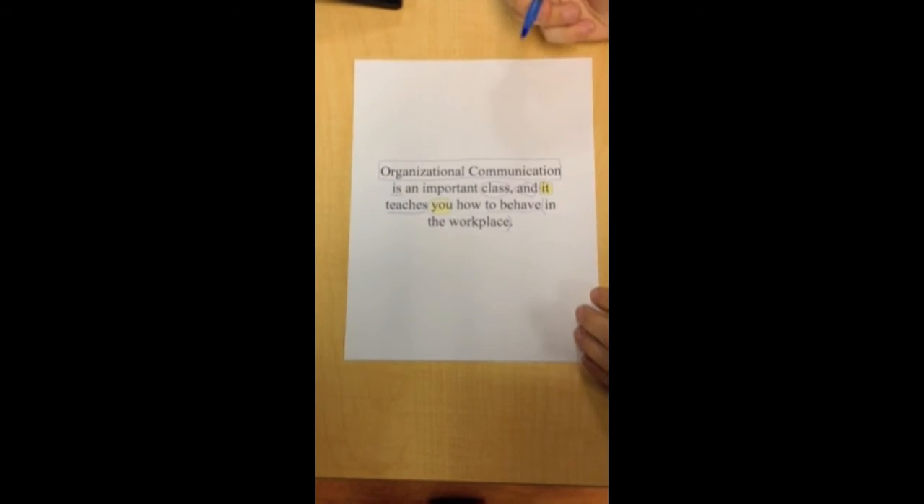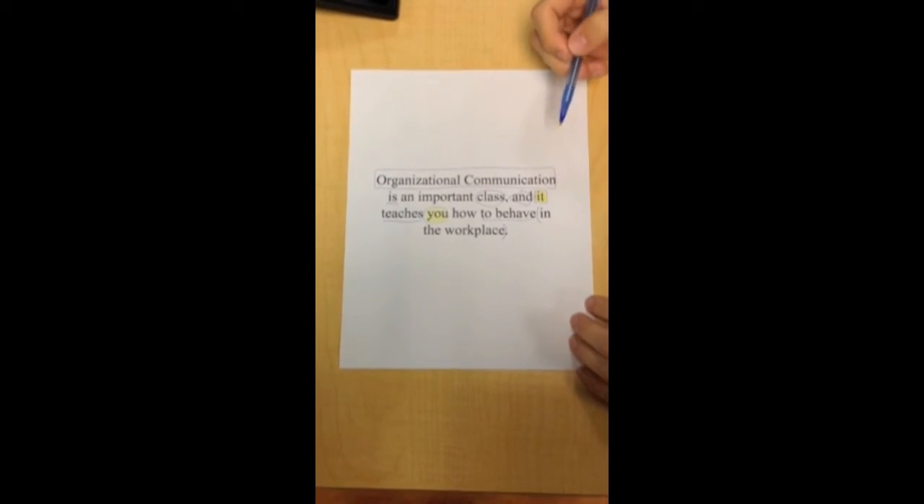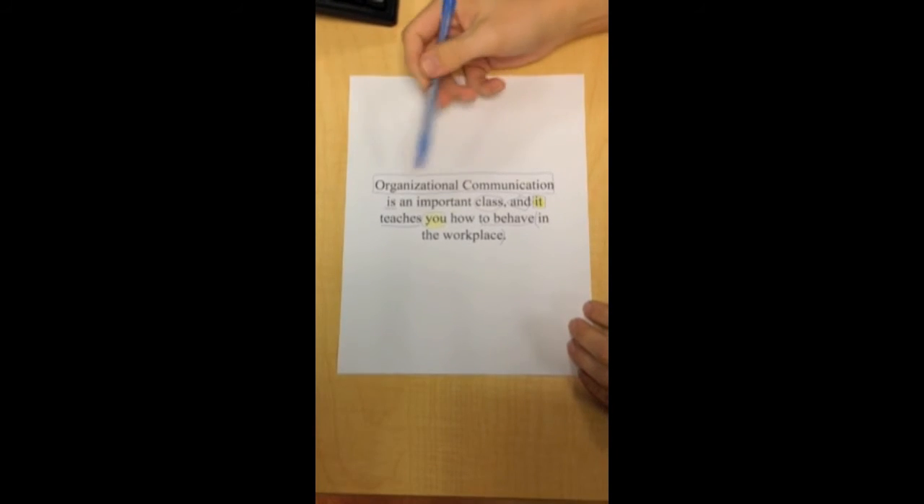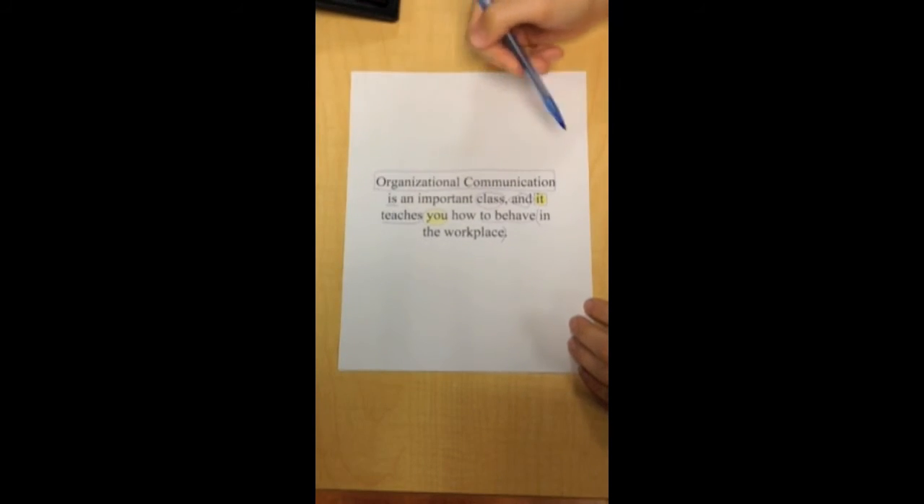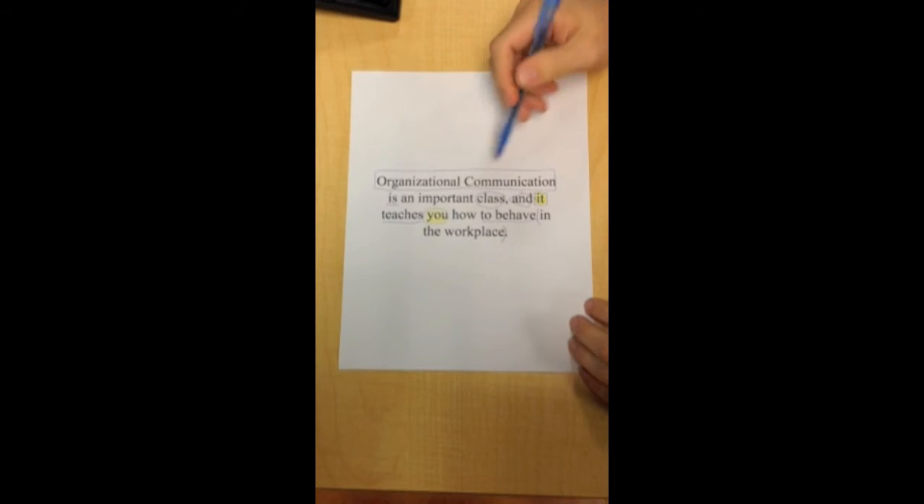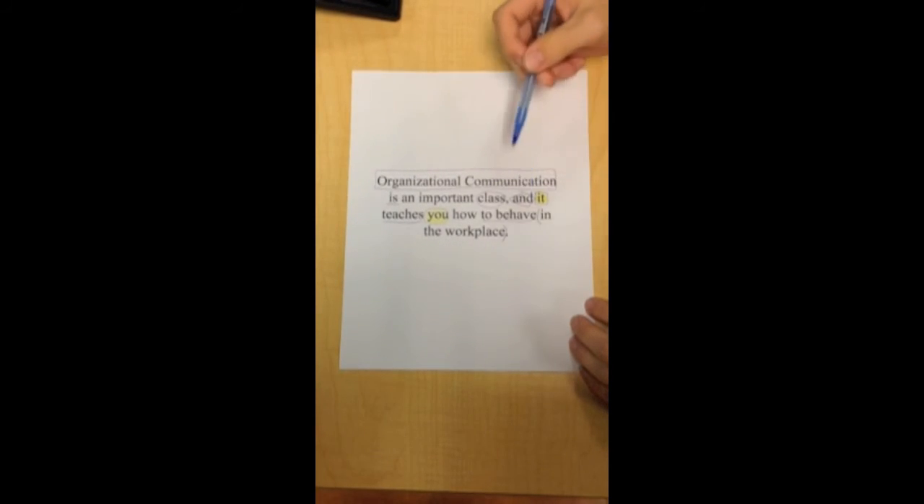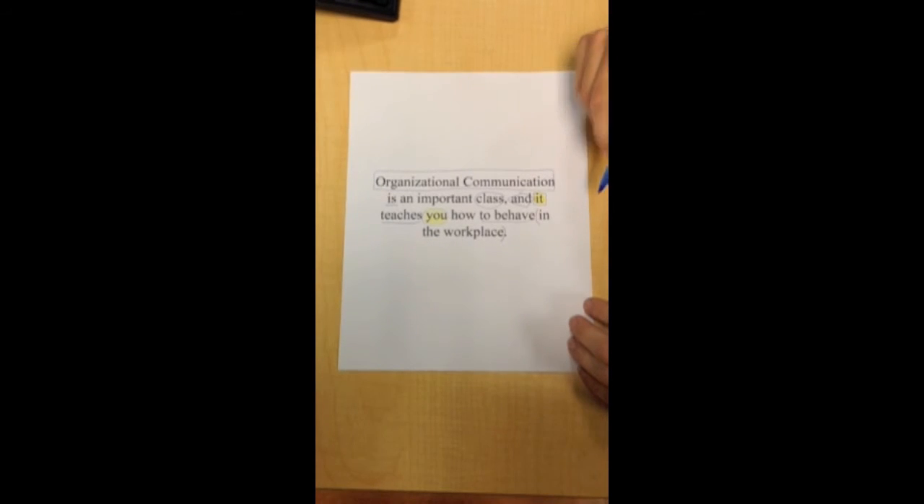Now in this particular case, we don't actually have dependent clauses, but we do in fact have 2 independent clauses. You can see "organizational communication is an important class." That all could be read as one sentence, so we don't have to worry about that. Then we also have "it teaches you how to behave in the workplace." Not the most eloquent thing, but again, it is an independent clause. You could put that just as its own singular sentence. So we don't have to worry about any brackets around anything here.